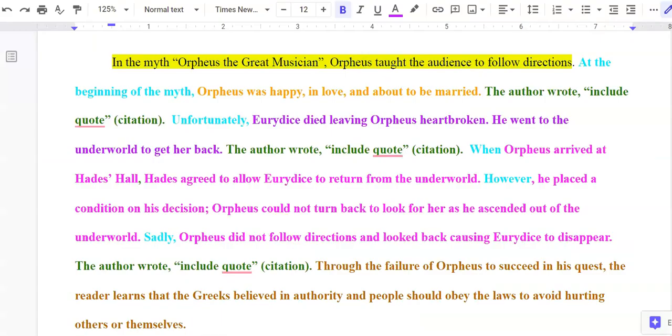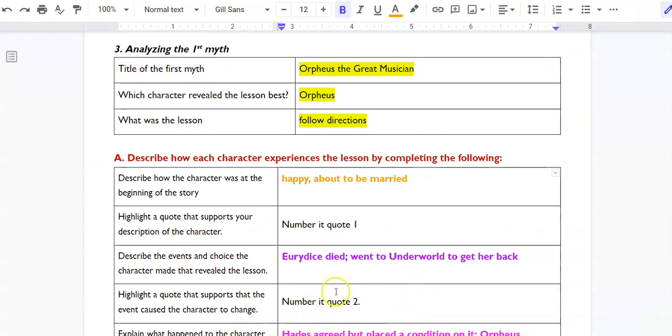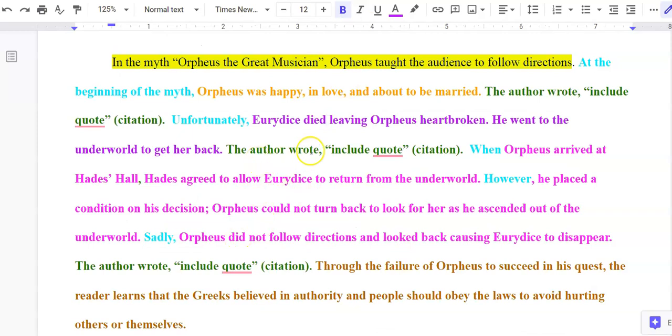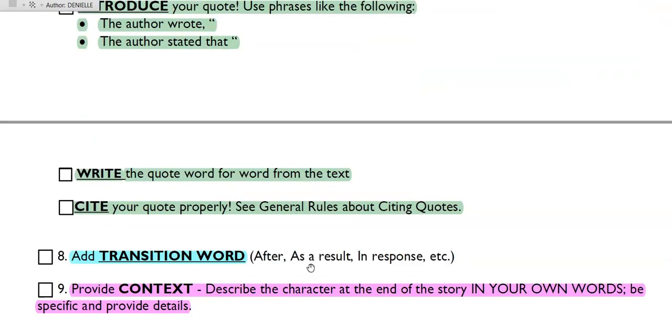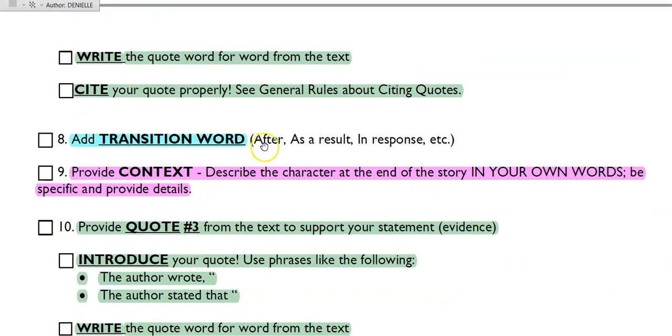So if we look at the brainstorming sheet, right, we have our quote that was number 2. And so I'm now going to put that in my paragraph. The author wrote, include quote and your citation, okay? So then if I look at my checklist, I have another transition word: after, as a result, or in response, right? And then providing the context, this time I've got kind of a bright pink, right?